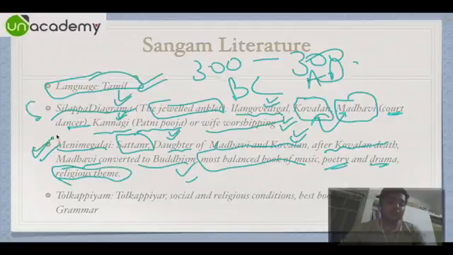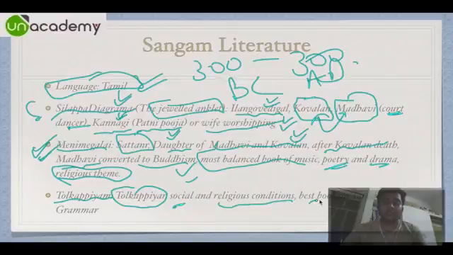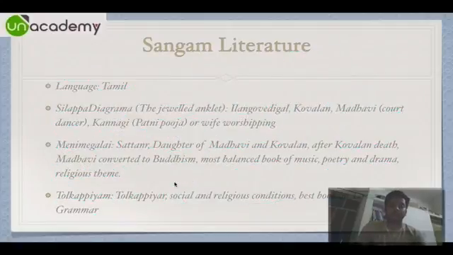Please make sure you remember these names: Silappa Digram, Mani Meghalai, and finally we have Tolkapiyam. That is written by Tolkapiyar. It includes social and religious conditions, and it is the best book on Tamil grammar ever written. So this was Sangam literature.